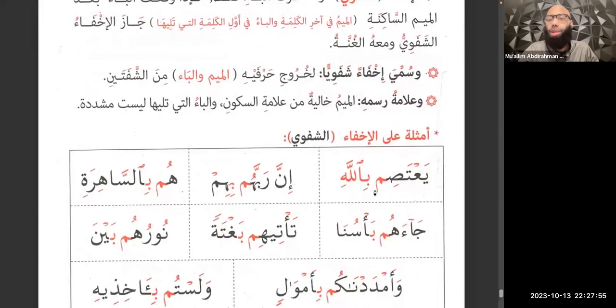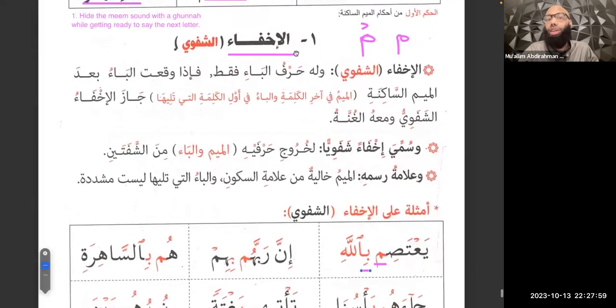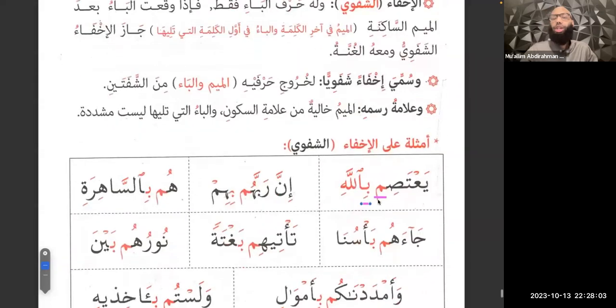So here we have a meem as-sakinah with a ba next. And ba is the letter for al-ikhfa. Again, ba is the letter for al-ikhfa for meem as-sakinah. So whenever we have a meem as-sakinah with a ba after it, we're going to hide the meem sound while we get ready to say the ba. And of course, we do that with a ghunna. So this is going to be